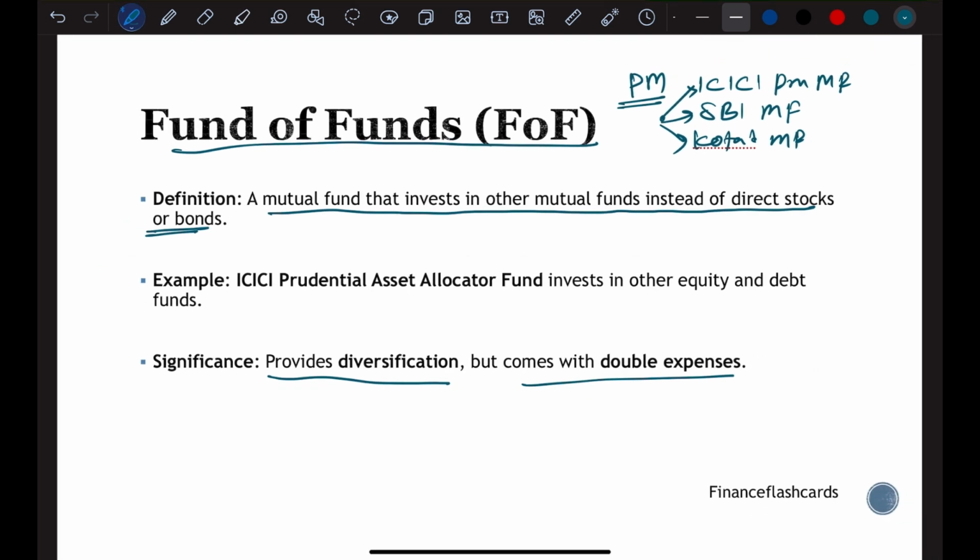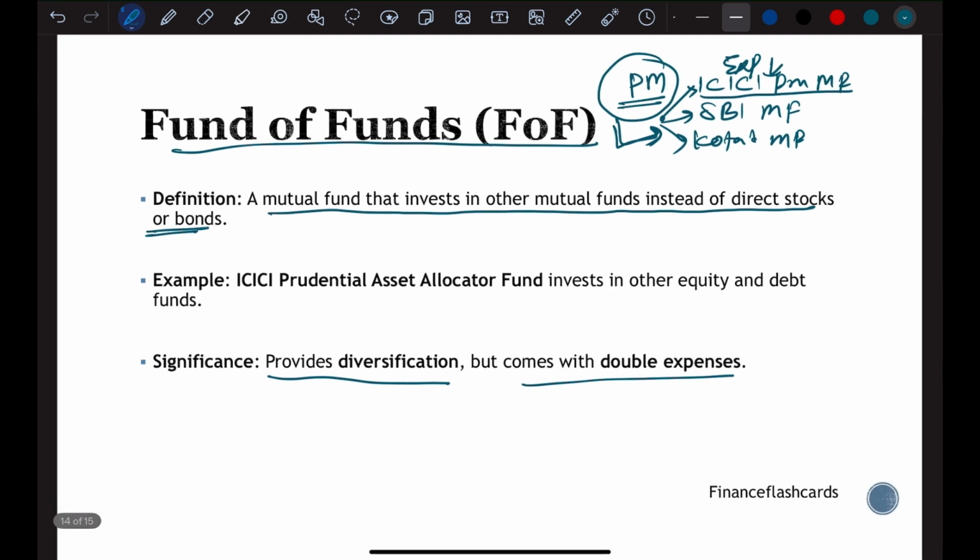Why? Because we will pay this portfolio manager's expenses also, but since this fund manager is already investing in another scheme, this fund manager will pay expenses there also, so we will pay double expenses. So what is the benefit? It provides diversification, but the downside is that we pay double expenses on it.